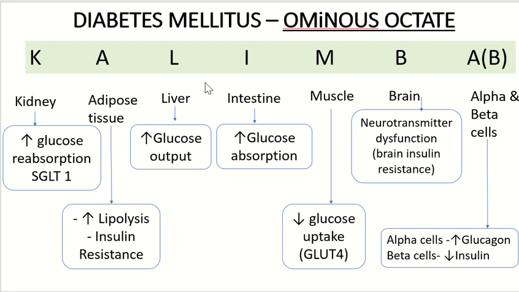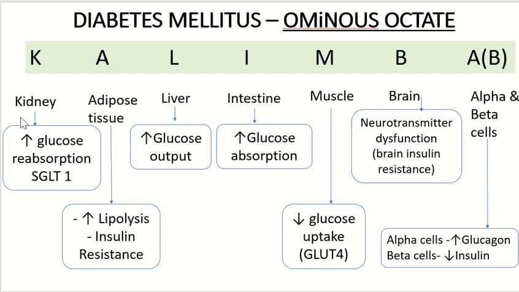He mainly emphasized that type 2 diabetes mellitus is not just a problem of insulin resistance or decreased insulin secretion, but it is a complex disorder involving multiple organs. As you can see here, kidney, adipose tissue, liver, intestine, muscle, brain, and pancreas can be affected. And so here are the 8 components of the ominous octet. Octet refers to 8 causes here.